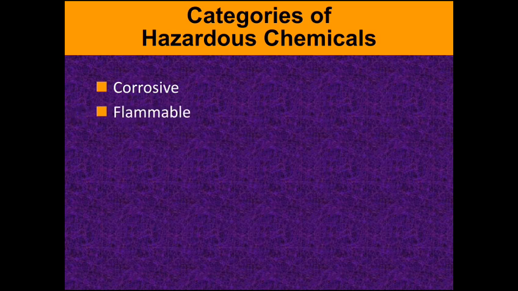And the second one is flammable. Usually, if you take the petroleum products like petrol, diesel, kerosene, LPG, compressed natural gas, these are flammable chemicals. If you take a perfume, these are flammable chemicals.